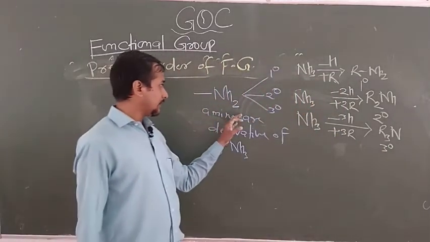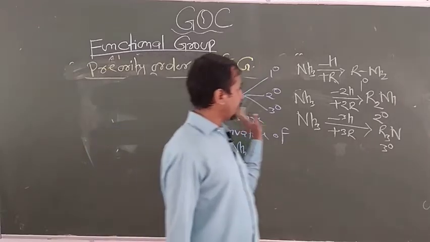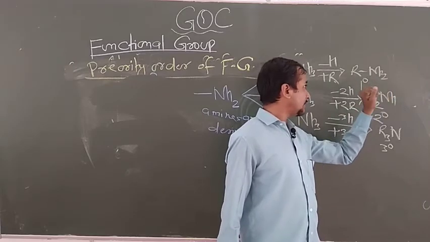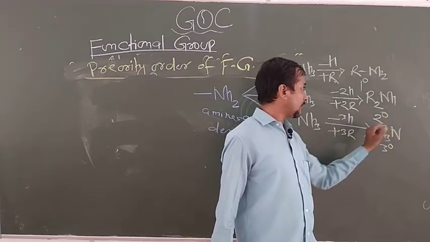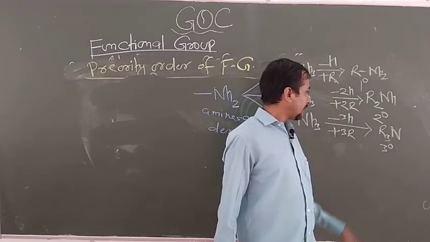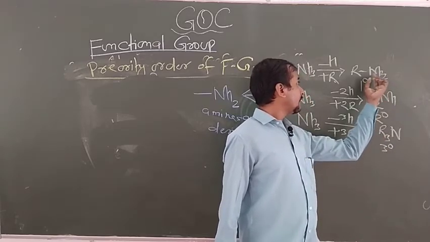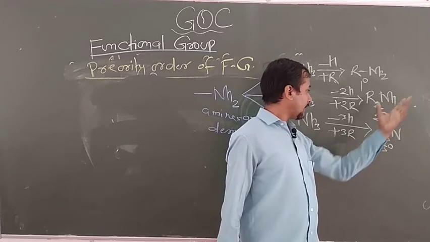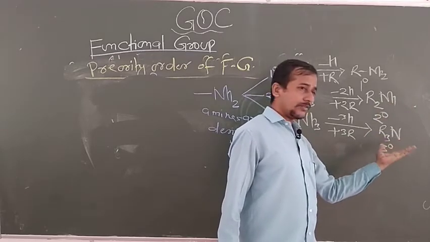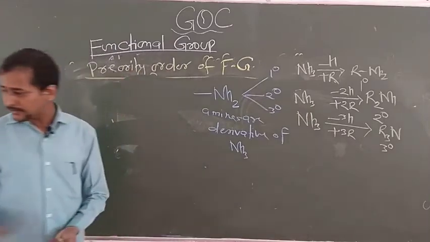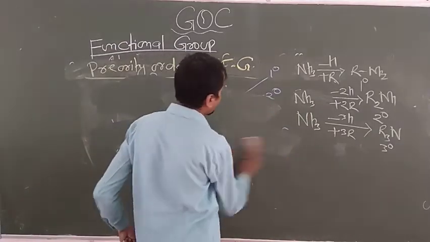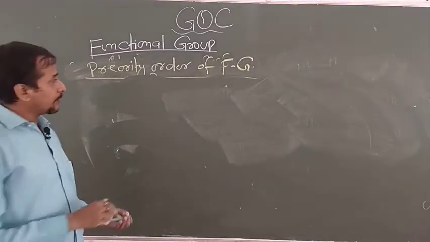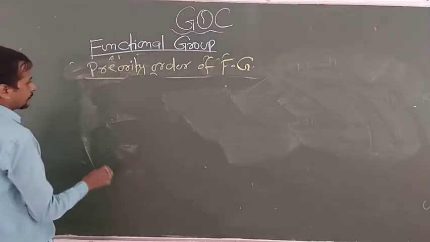In the case of degree of amines, you can find the degree by looking at the attachment of H with the nitrogen. If the nitrogen is attached with 2 H, it is 1 degree; nitrogen attached with 1 H, 2 degree; and if the N is attached with no H, that is 3 degree. So this is the degree of amines. Now I have taken one example to explain the priority order and the use of suffix and prefix according to the given table. Now look at here.